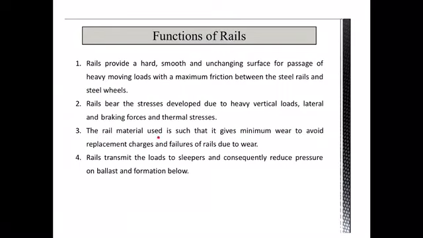And also the material used in the rail section should give minimum wear, because whenever the rail section wears, you need to completely replace it. If the rail section has resistance to wear, you can avoid the replacement charges and the failures of the rails due to wear. It should also be capable of transferring the loads to the sleepers, which consequently reduces the pressure on the formation and the ballast below the rail section. These are the major functions served by the rail sections.